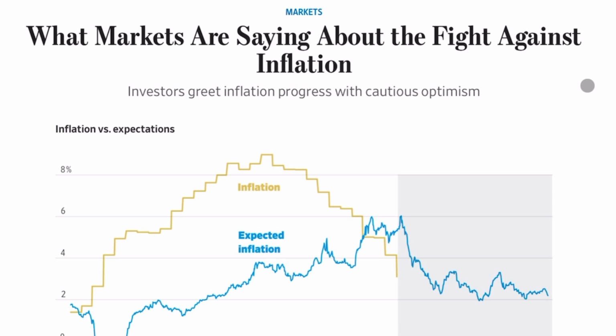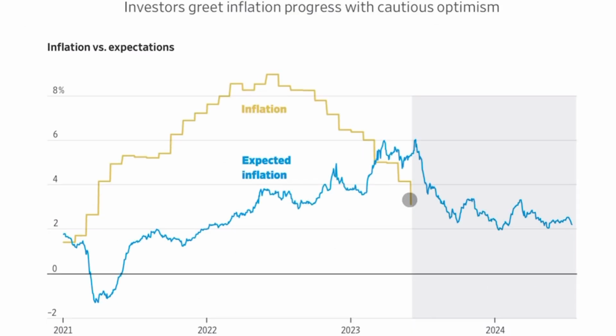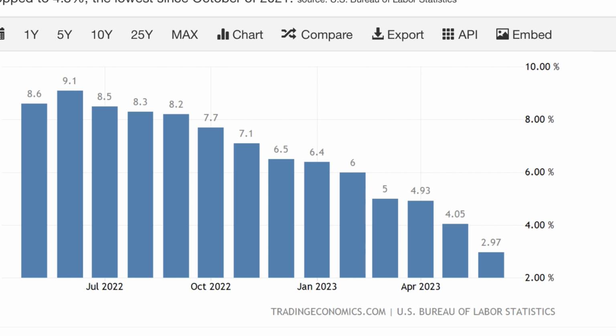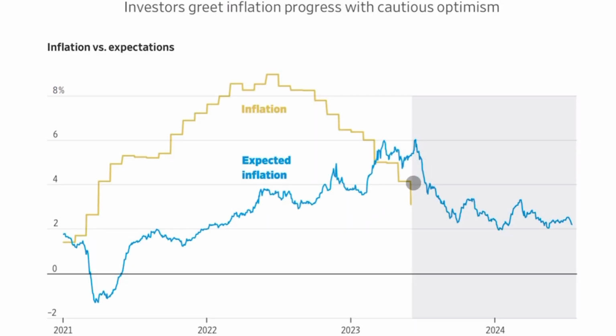A big reason for this, one of the largest data points, is that the fight against inflation is going surprisingly well. So the latest reading of inflation was just 3%, only 1% above the 2% target of the Fed. So this continues the strong downward trend in comparison to last year when we peaked at a rate of, I think it was 9.1%. And the big fear that a lot of investors had was, even though inflation was coming